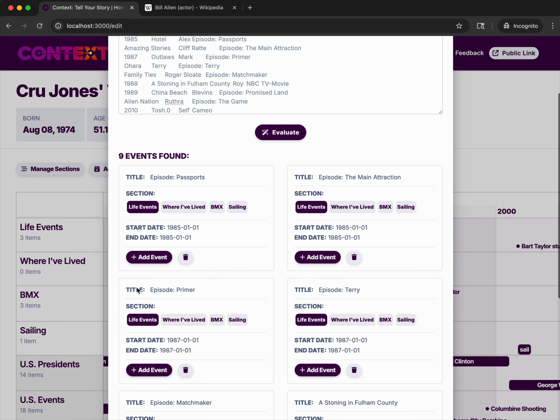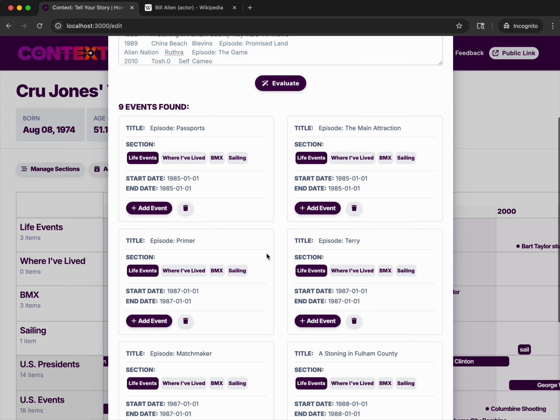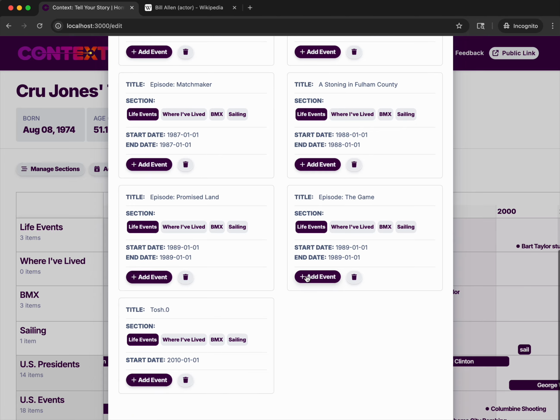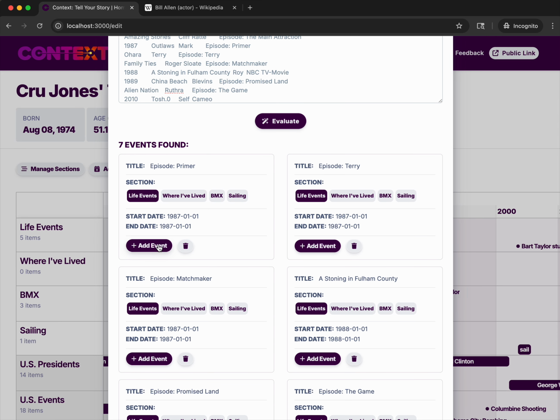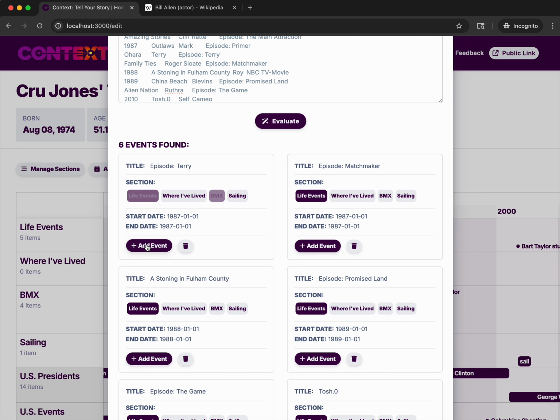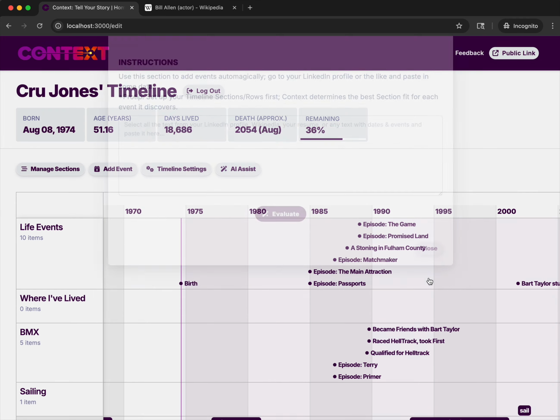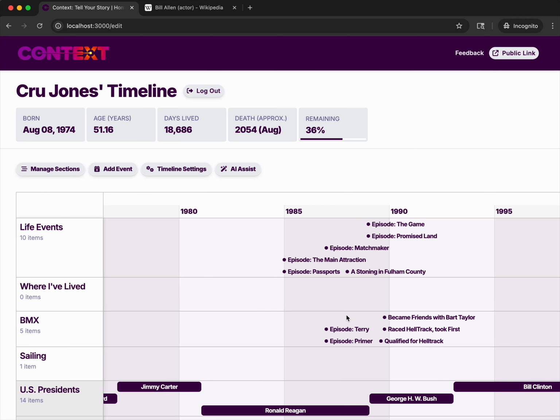Okay, found 9 events, and it put them under life events. If it does it well, if you give it the right kind of data, it knows if it's sailing or BMX or whatever. Right now, it just defaults to life events. I'm just going to add these. This one I'll do BMX, this one I'll do BMX. Add event, add event, add event, add event. Okay, so that added all these in here.